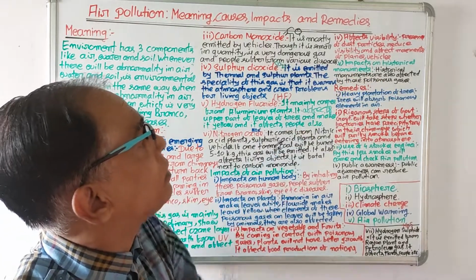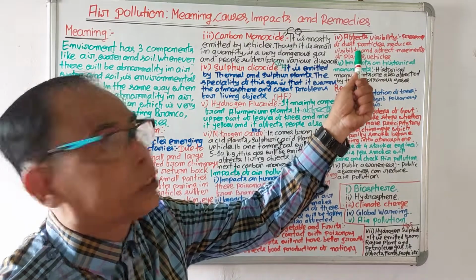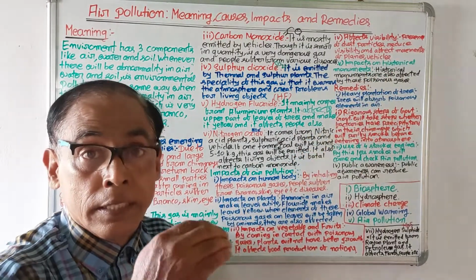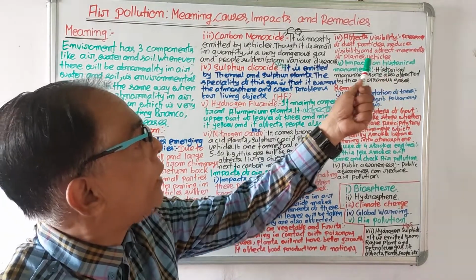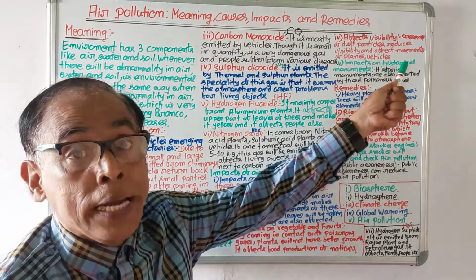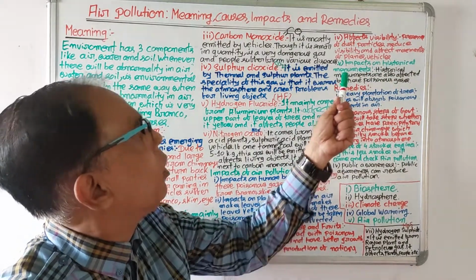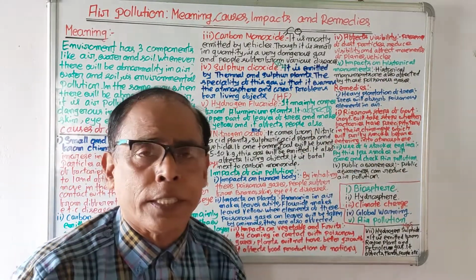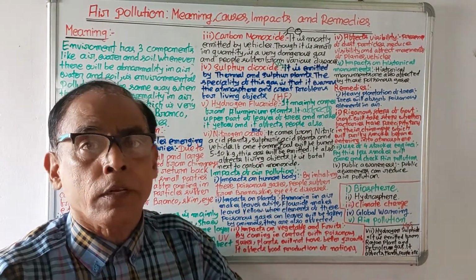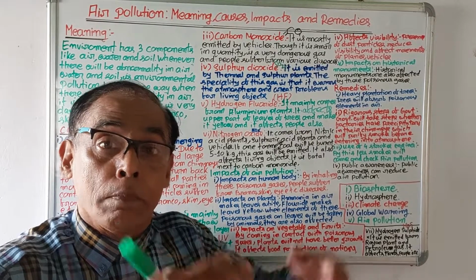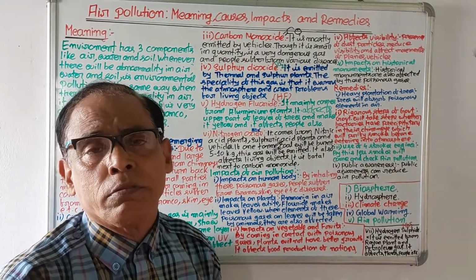Then it affects visibility. Presence of dust particles in the air reduces the visibility, and it will affect the movement of planes and vehicles. The fifth one is impact on historical monuments. If there are poisonous elements in the air, it will affect the historical monuments. These are all the impacts of air pollution.